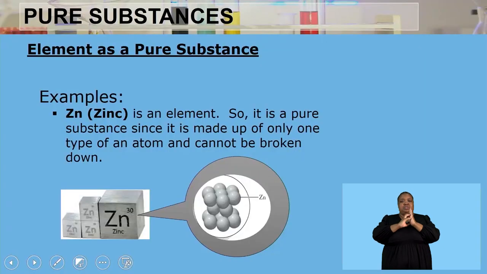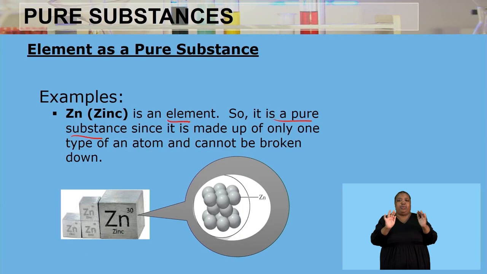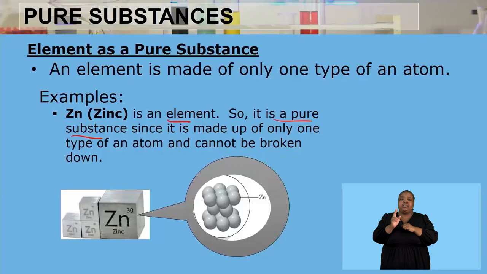For an example, we have zinc here. Zinc is an element because we're finding it in the periodic table. And because it's an element, it is also a pure substance, since it is made up of only one type of atom, and it cannot be broken down to other substances. So even if you try to break this zinc apart, it is still going to maintain its property of being a zinc and also being a metal as per the periodic table. And as again we have said, an element is made of only one type of atom. That's very important to note.